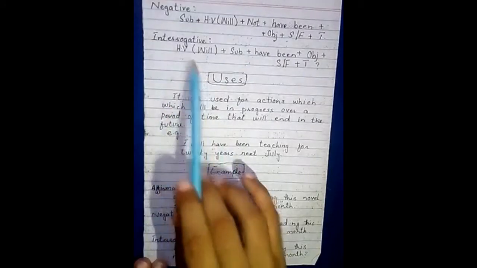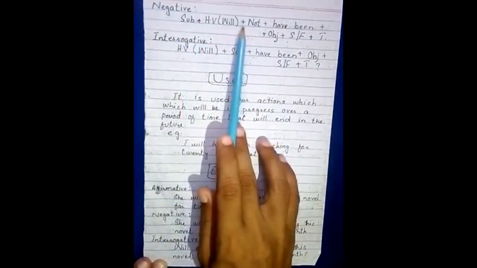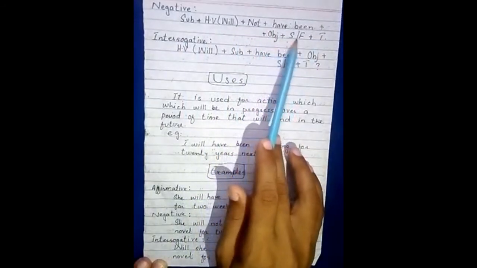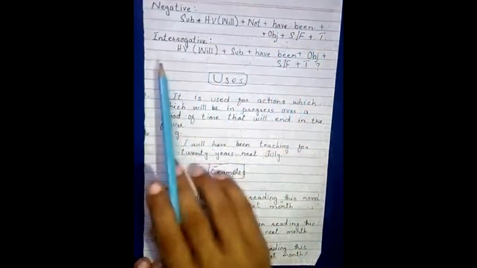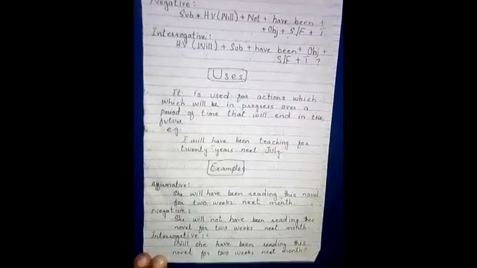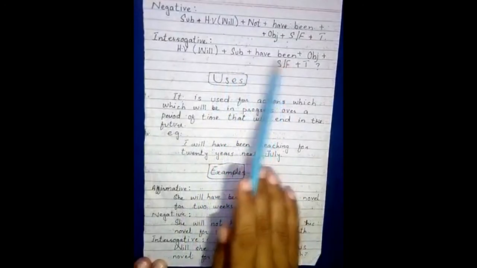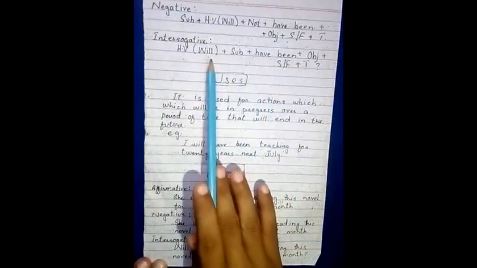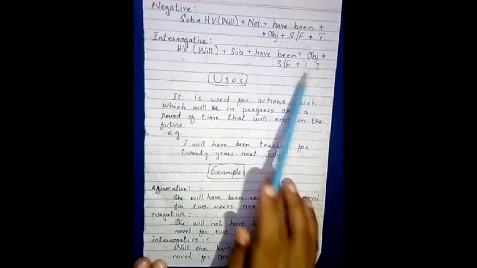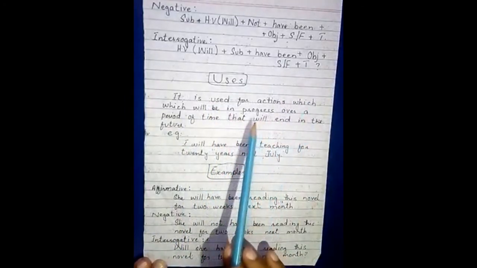So for negative we use subject first, then we split the helping verb will have been. We use first will, then plus not, then plus have been, then plus object, then preposition since or for, then time. Okay, and in interrogative we use helping verb first, will, then subject, then helping verb have been. Okay, after splitting from will, have been, then plus object, then preposition since or for, then time, and in the last we use a question mark. So students, this is the use of future perfect continuous.